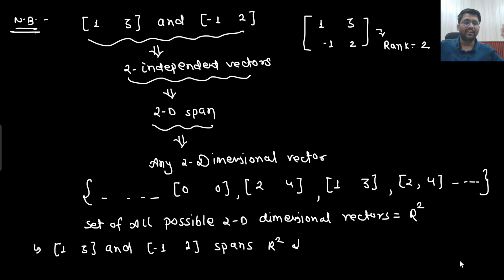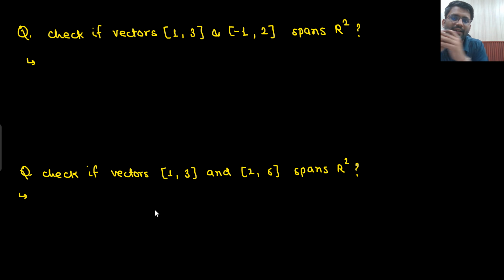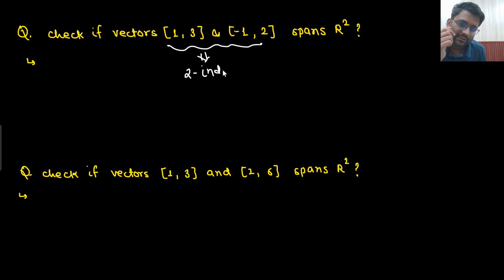If everything is crystal clear to you, then you will be able to solve the problem by 3, 4 methods. This question: check if (1, 3) and (-1, 2) span R2 or not. Are they two independent vectors? You can check it on your own. Yes, sir. Two independent vectors. What is their span? Span is 2D.